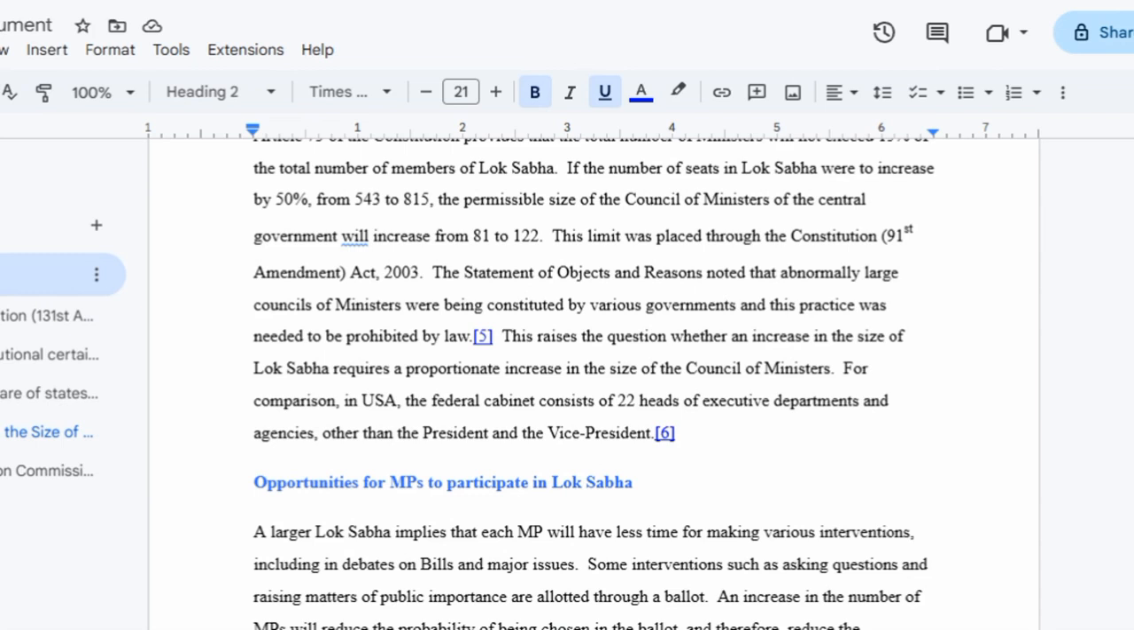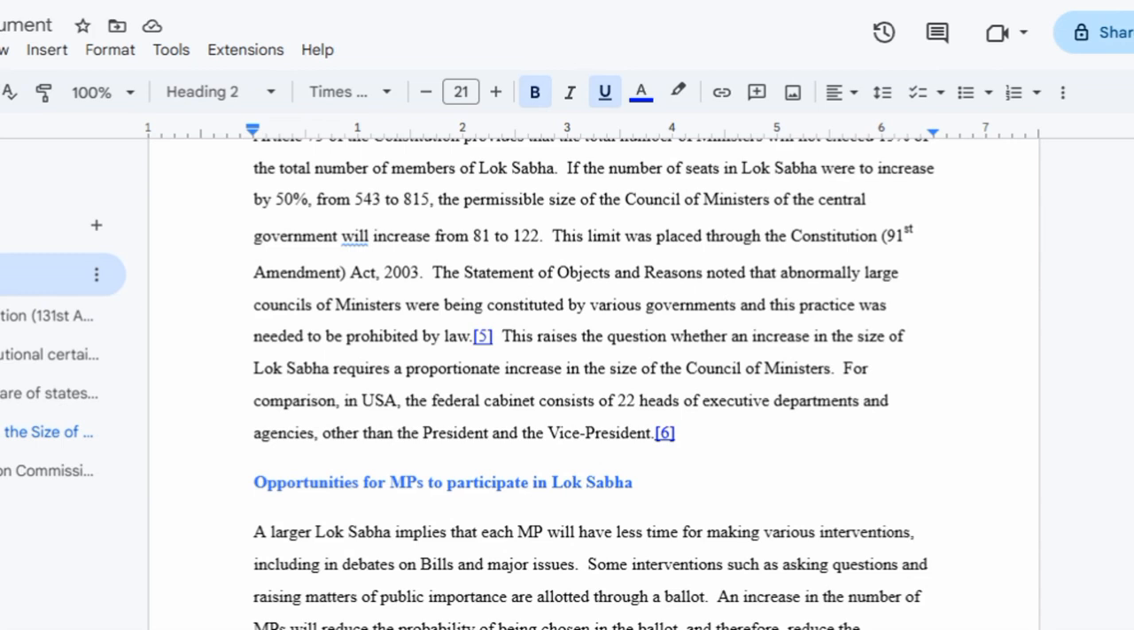There would be much fewer opportunities for MPs to participate in quality debates and to raise their concerns regarding their constituencies because of the limited amount of time available to them, because the number of MPs would increase and the available time is much less. So there would be a compromise on the effectiveness of the MPs in their debates, and there is a high chance that the MPs will not be able to address their constituencies' issues properly.